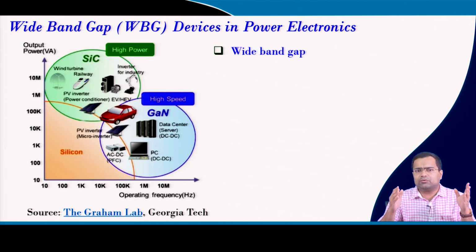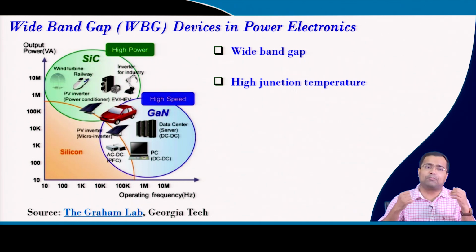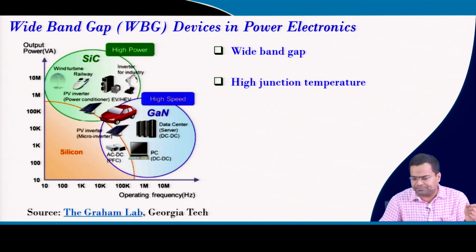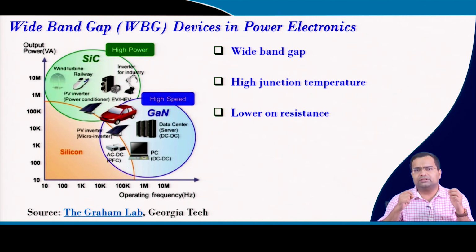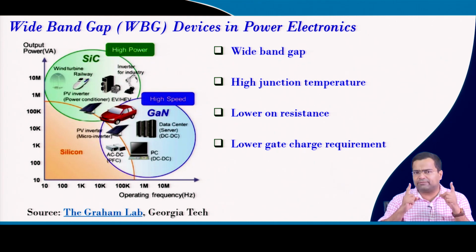That means they can withstand higher breakdown voltage, and their junction temperature limit is very high, so that they can operate at a higher ambient temperature, and they also offer lower RDS(on), the on-state resistance of the switch, so the conduction loss can be reduced. Another important factor is the lower gate charge requirement.